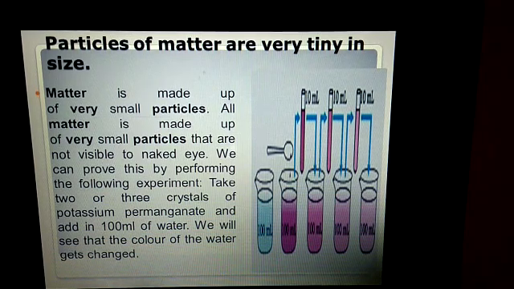That's why there is a huge difference between the first colored test tube and the last faded test tube. You can't see the particles, but their dilution shows the number of particles of potassium permanganate present in the water.